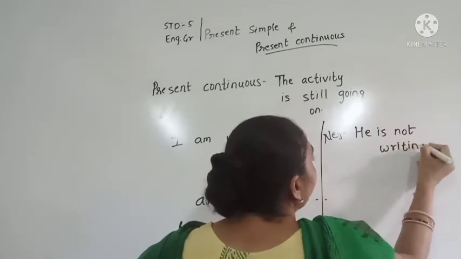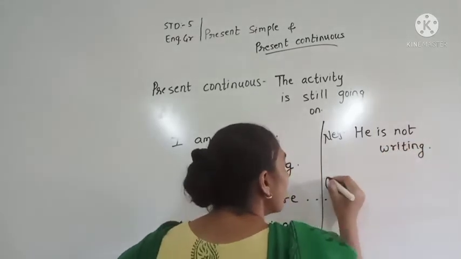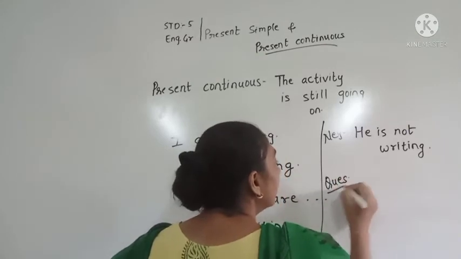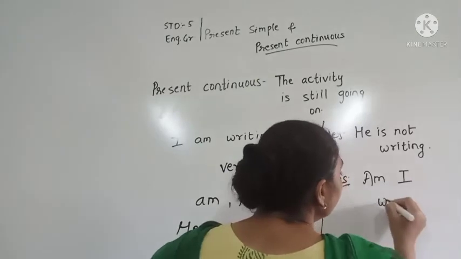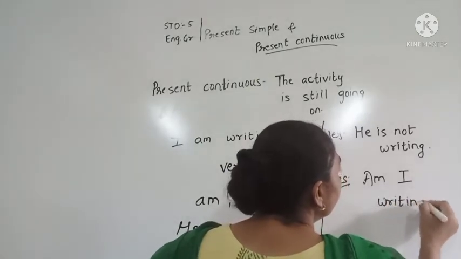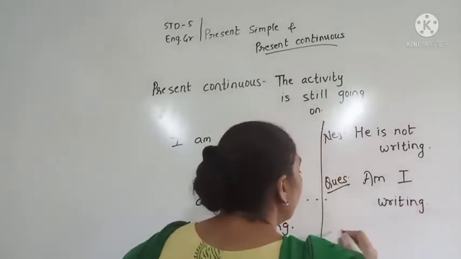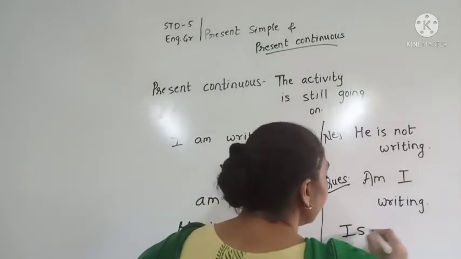And in the case of question, is he writing?